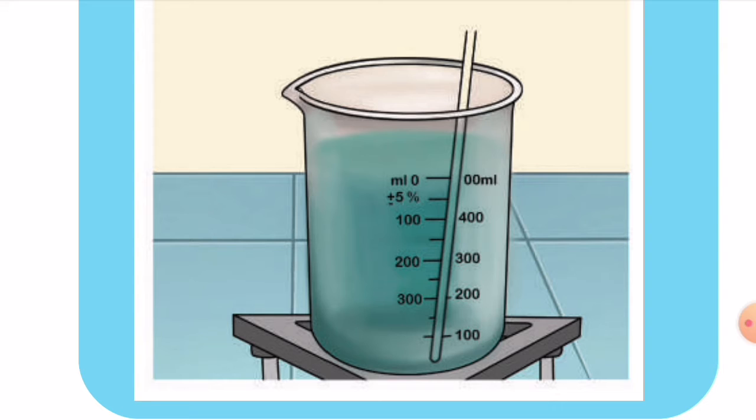Add some impure copper sulfate to the hot water with constant stirring. Continue to add copper sulfate till the solution becomes saturated, and the added copper sulfate will no longer dissolve. Finally, filter the contents.